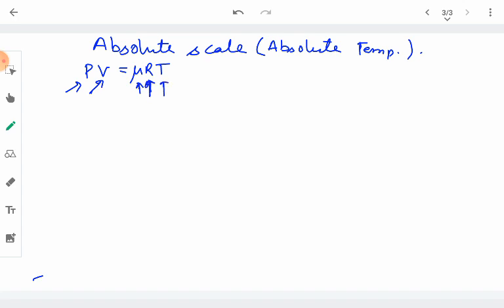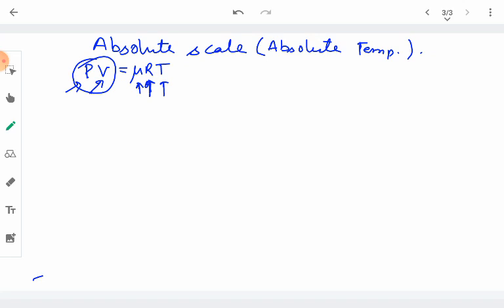So if we increase the temperature, the product of the pressure and volume must remain constant. So in order to keep that constant, suppose that temperature is increasing, then either the pressure or volume will change. If we keep the volume fixed, if we do not allow the gas to expand by the addition of temperature or increase in temperature, then its pressure will increase. The increase in temperature will cause the increase in pressure.